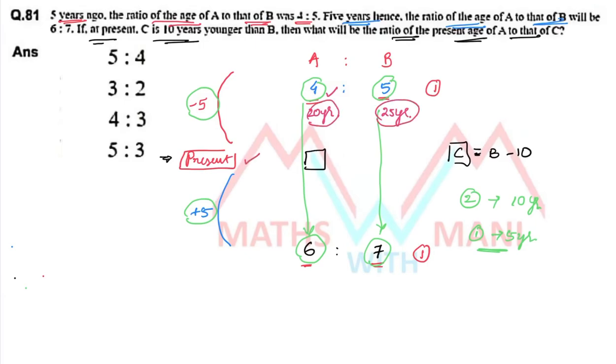So, what about present age? 20 plus 5, 25, and 25 plus 5, 35. So, the present age of B is 35. Since the present age of C is B minus 10, so 35 minus 10. So, what is that? That is 25. Clear? Now, what you have to find out?